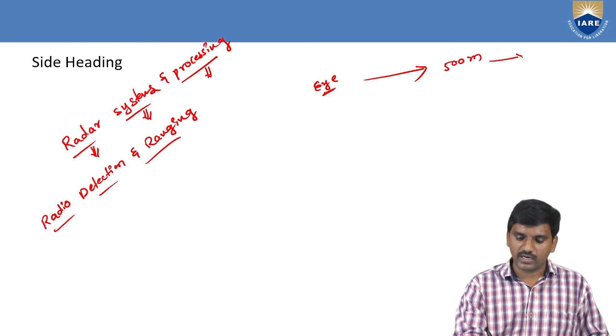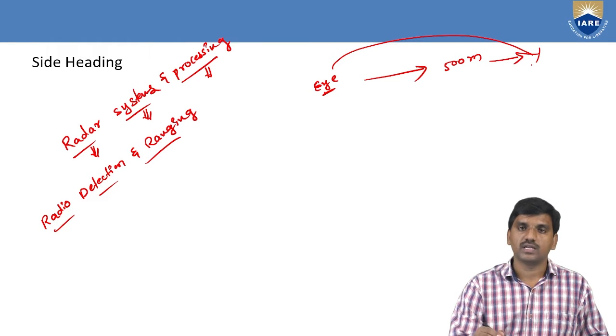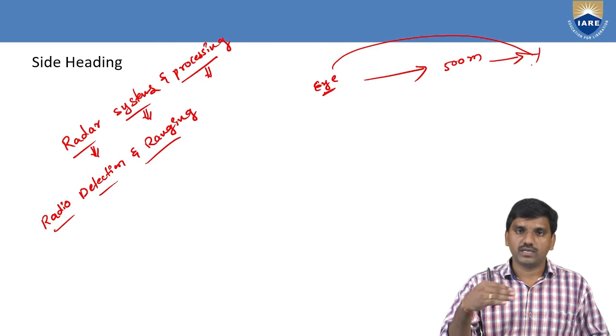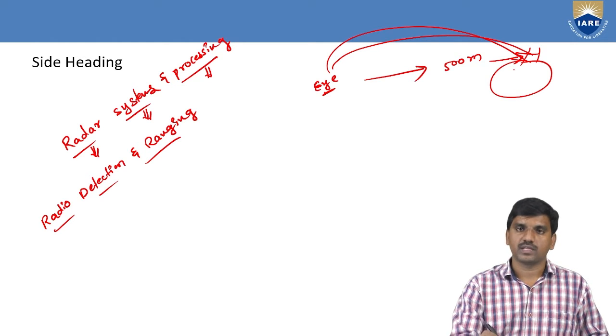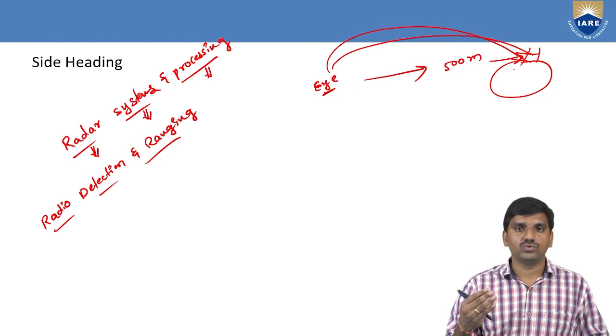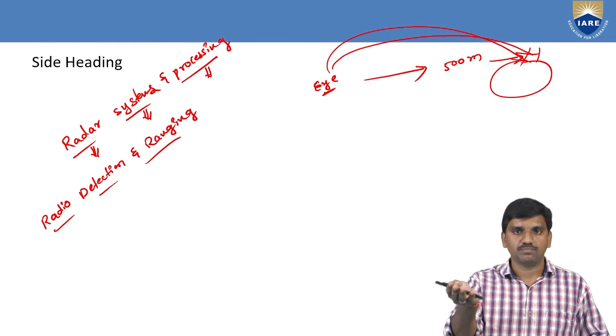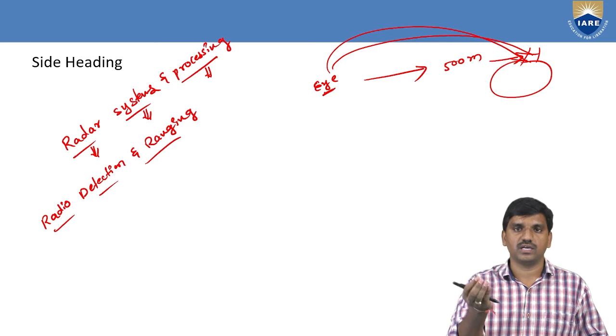After 500 meters, or after 1 kilometer, we are not able to see with our eyes. After 500 meters, the area will be detected by the radar. We are not able to see after 500 meters, but the radar can do that work. That is the first main function of the radar.